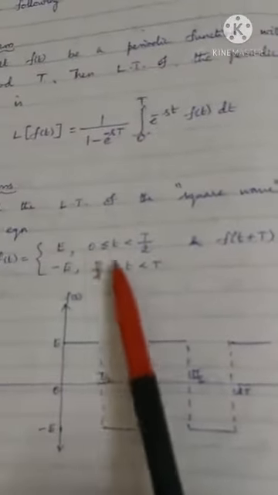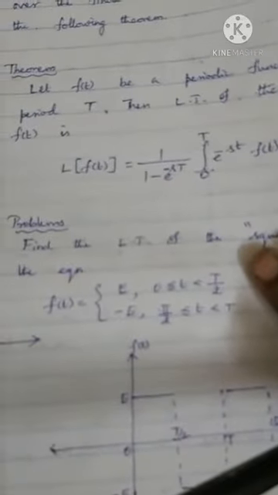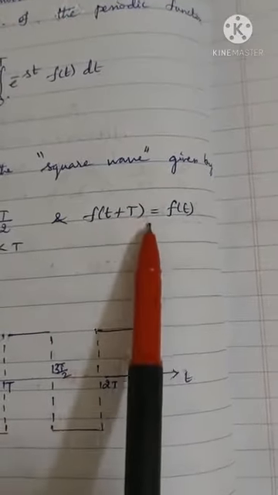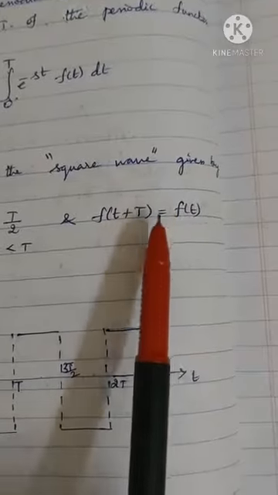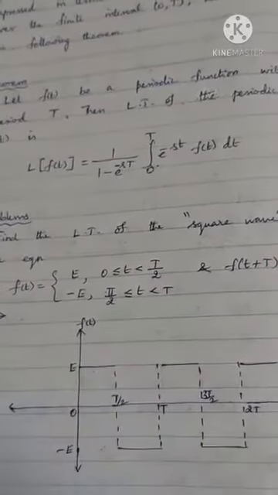The reason is this: if this condition is not here, then we have to do it by the ordinary Laplace transform definition. In case we have f of t plus T equal to f of t, which shows the function is a periodic function, then you have to find the Laplace transform using this periodic function theorem. This is the theorem, so that is the difference. That's why I have put this heading after those problems.